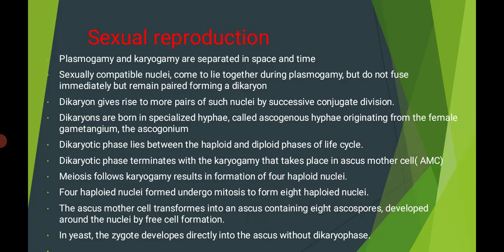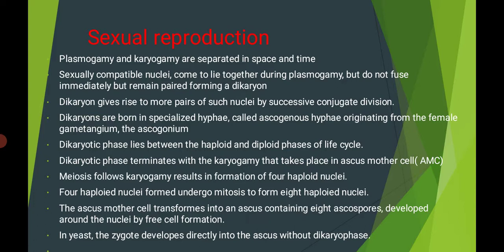What happens at plasmogamy? Two nuclei come together, but they do not fuse immediately; they remain as a pair forming a dikaryon. This dikaryon gives rise to more pairs of such nuclei by successive conjugate division.